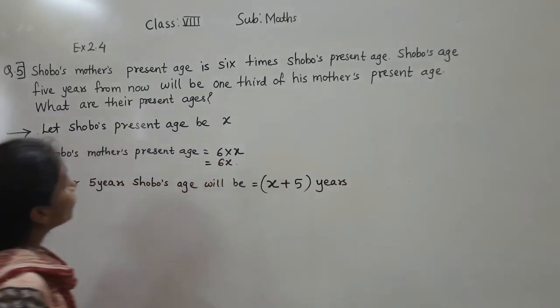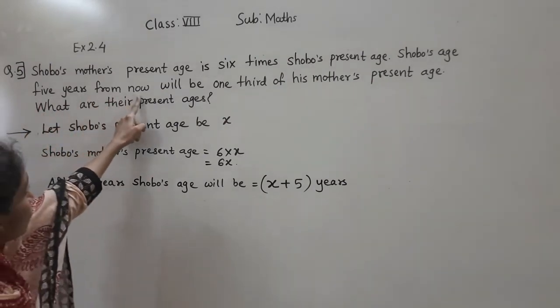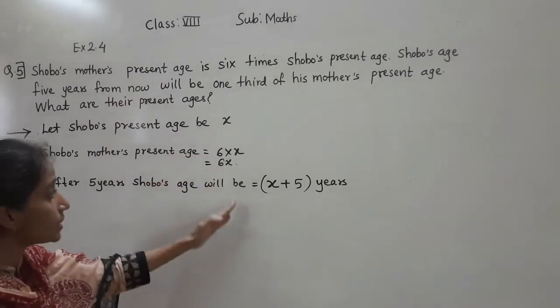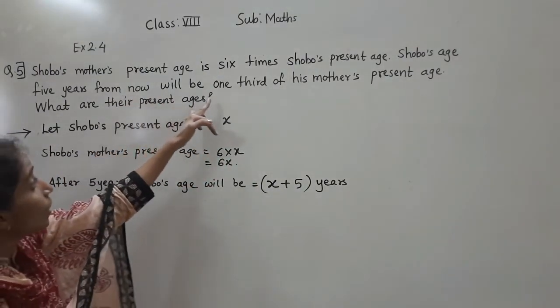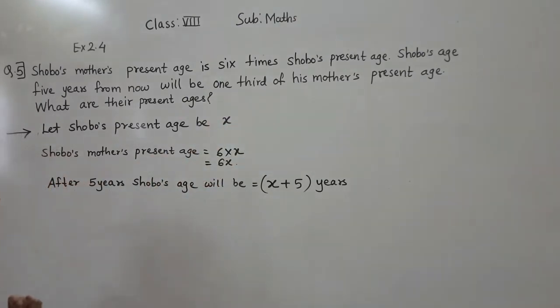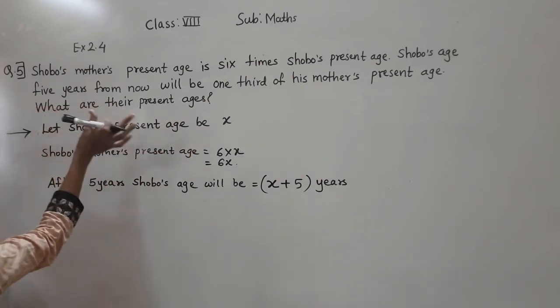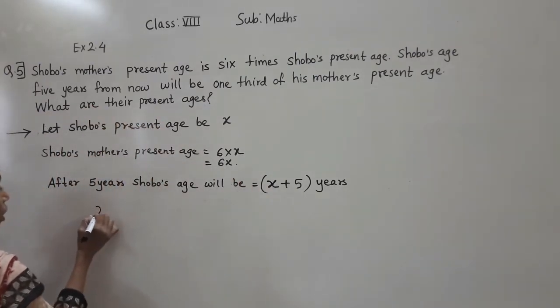Now, what is given? Shoboz's age 5 years from now will be 1/3 of his mother's present age. Shoboz's age 5 years from now is x plus 5.